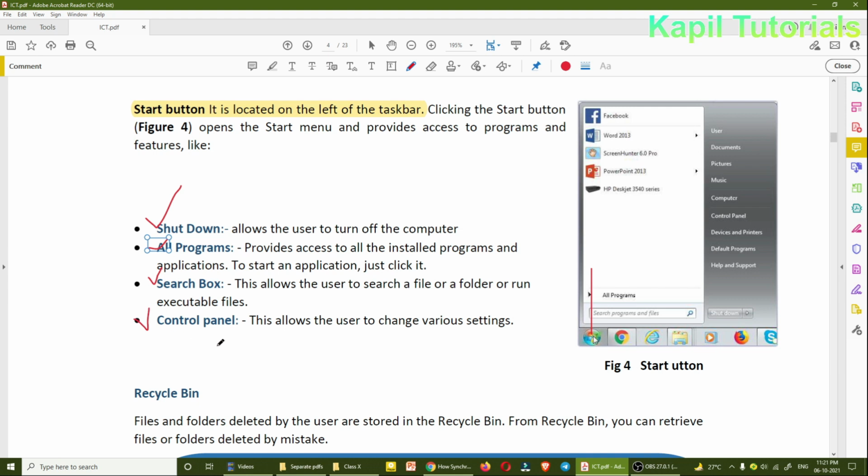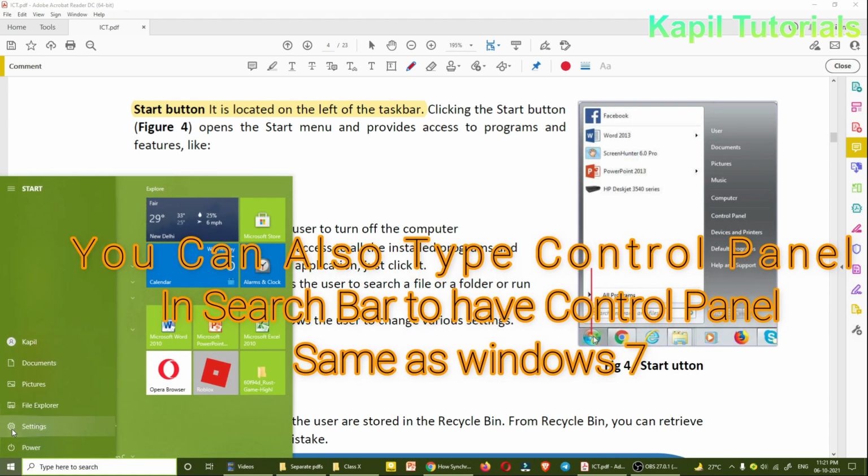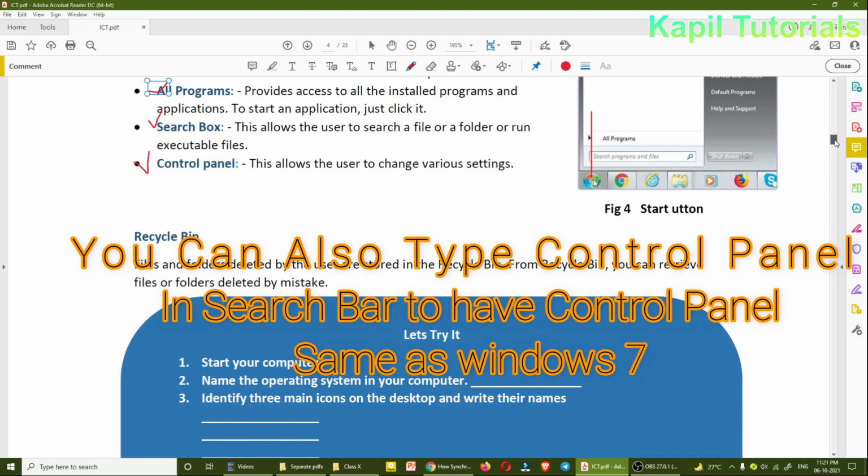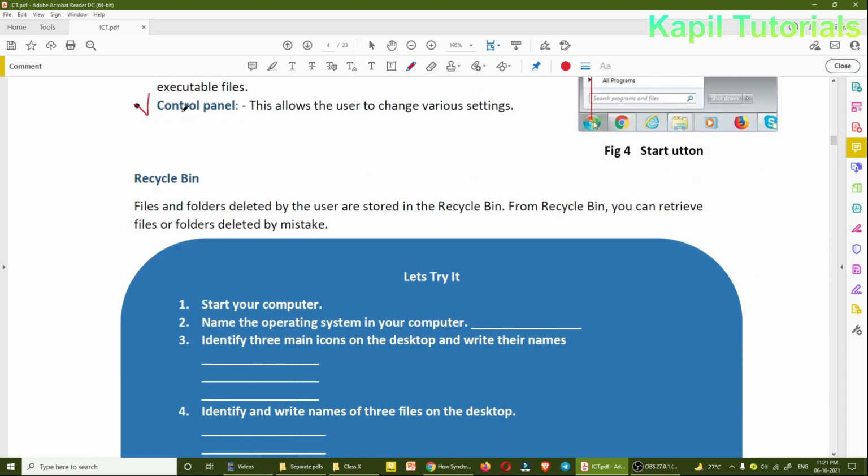Control panel, I have just shown you the control panel. Upon clicking on settings, it directly goes to the control panel, because there are a few changes between Windows 7 and Windows 10. Then the recycle bin. Files and folders deleted by the users are stored in the recycle bin. That means whatever you delete, by default it goes directly into the recycle bin, so that you have the option to restore the file.